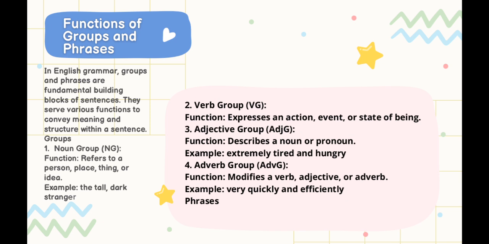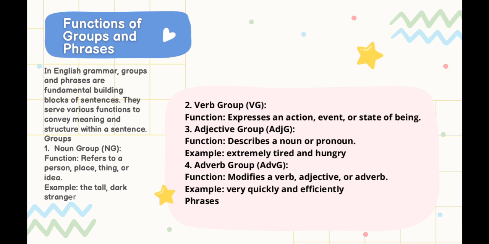Group. One is noun group or NG. Its function refers to a person, place, thing, or idea. For example, the tall, dark, and handsome stranger. Two is verb group. The function is to express an action, event, or state of being.